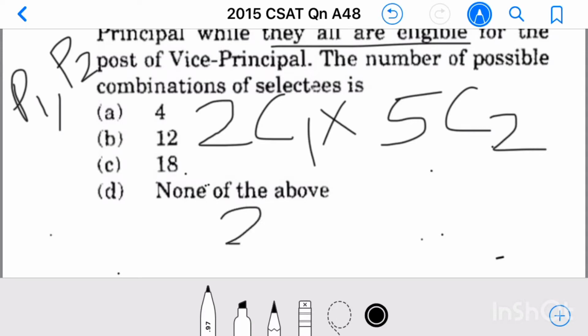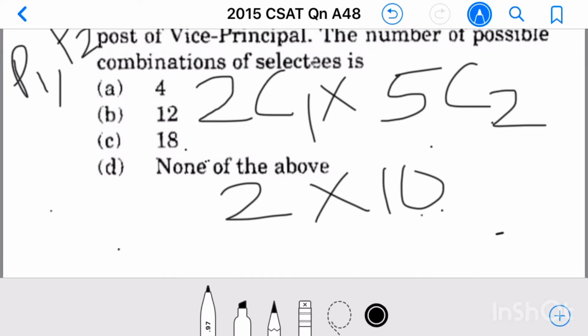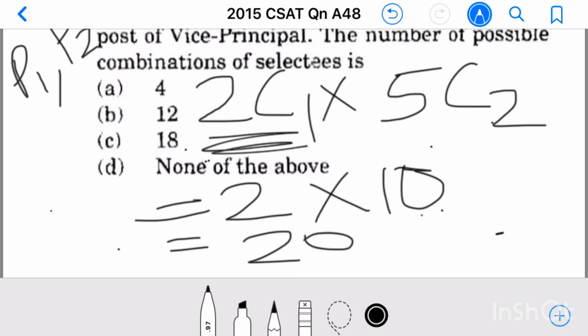2C1 equal to 2, 5C2 equal to 10. We know how to find the combination formula: nCr equal to n factorial divided by (n minus r) factorial into r factorial. With that formula, we found this 2 and 10. Then 2 into 10 we get 20. In 20 different combinations we can select for those 3 posts. So our answer is none of the above.